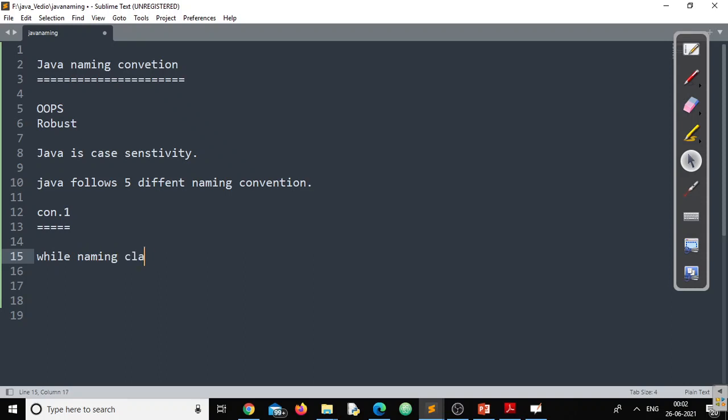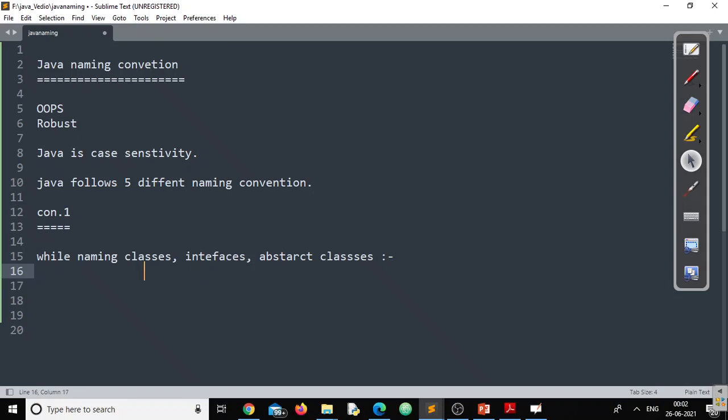classes, interfaces, don't worry, don't think about what they are, just remember these are components. While naming classes, interfaces, maybe abstract classes, Java follows a rule.